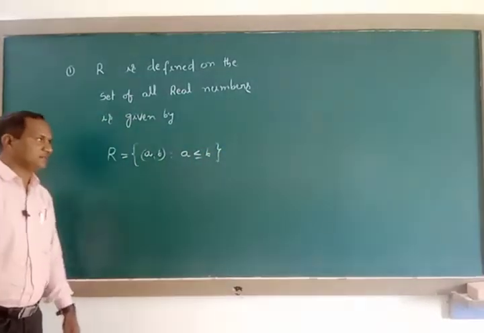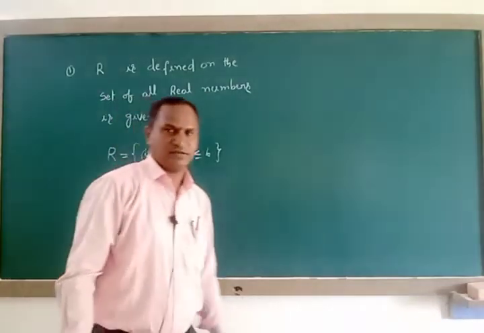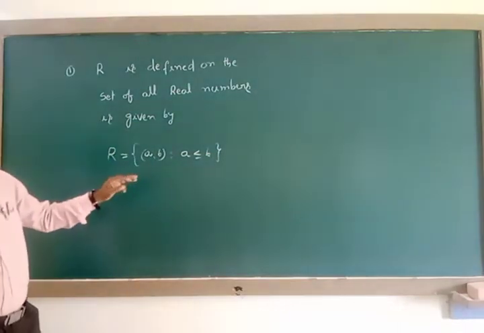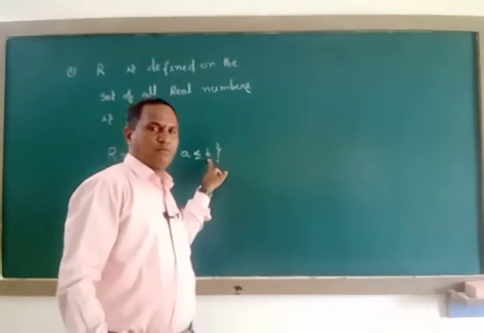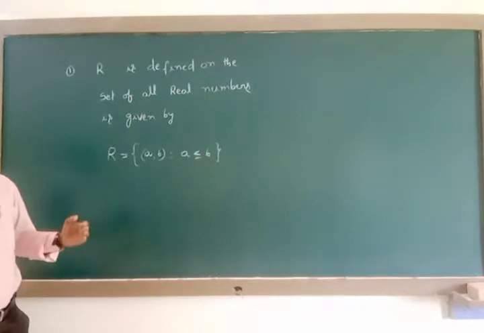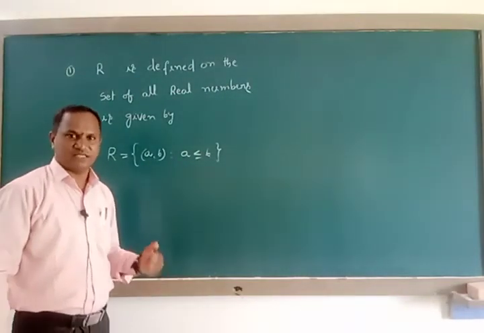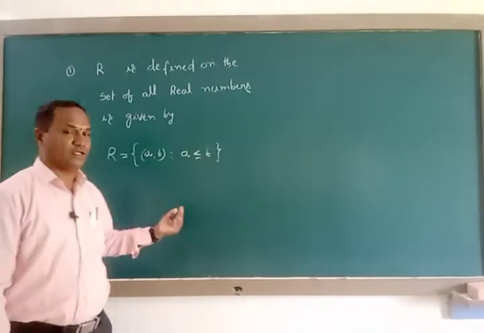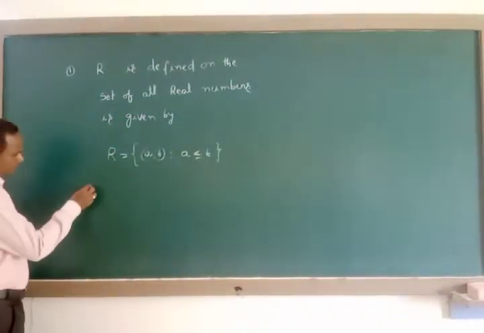Whether it is transitive or reflexive or symmetric, we have to check. Actually, this type of relation, a less than or equal to b, always becomes reflexive and transitive but not symmetric. Now we will prove it. I said it is only reflexive and only transitive. How it becomes these two, and how it is not symmetric. Now let us discuss the solution of this question.